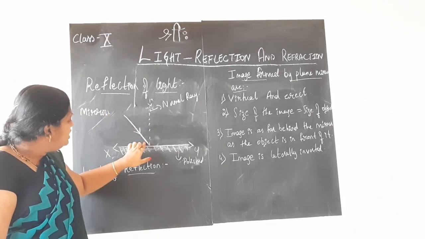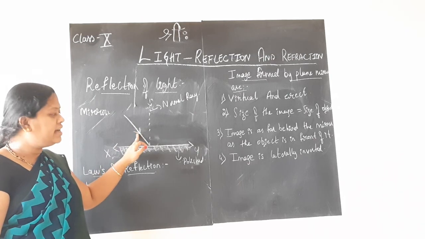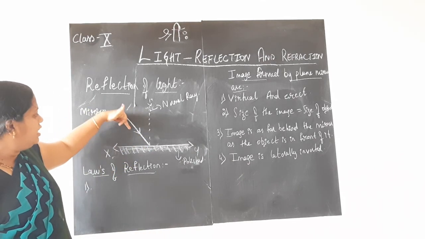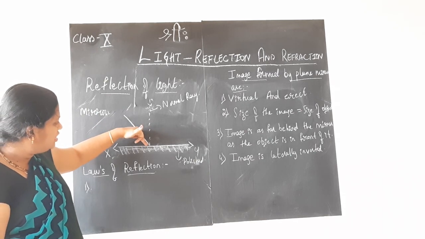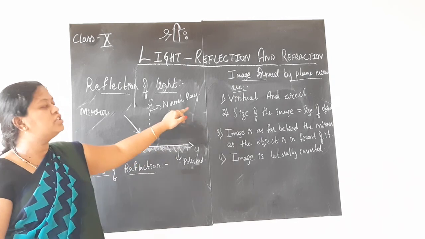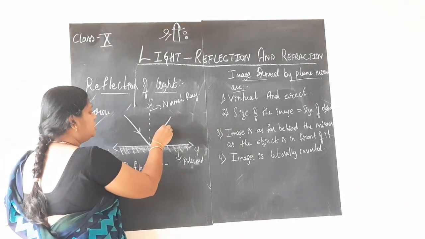Now there is an incident ray which is falling on the mirror, and in which direction it is falling I have shown here with the help of an arrow mark. So this ray of light is falling on the mirror, and after touching the surface of the mirror, it will reflect back in this direction.